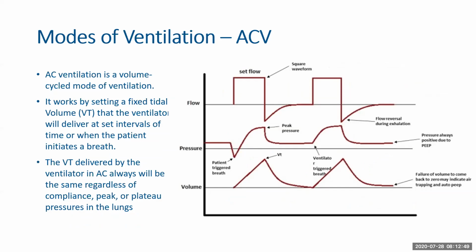The pressure sensor in the ventilator will actually detect a trigger from the patient when it's trying to breathe. If you look at the graph of pressure, the first curve has an initial dip towards negative pressure, which is the patient triggered breath. This is used as a trigger to deliver the entire volume that is set into the ventilator. And this actually coordinates the machine and the patient with each other and their breathing. So the tidal volume delivered by the ventilator in assist control will always be the same, regardless of compliance, peak or plateau pressures in the lungs.